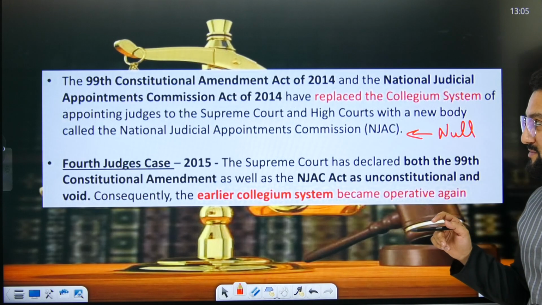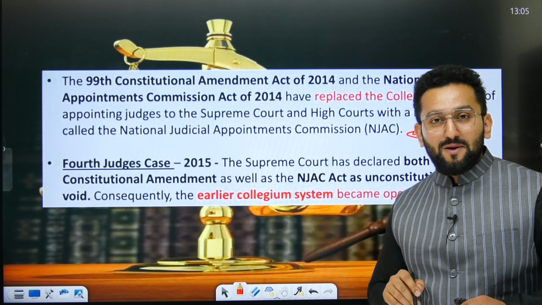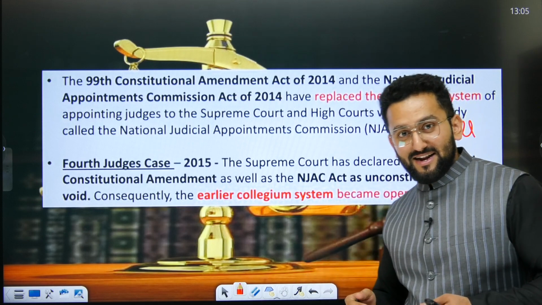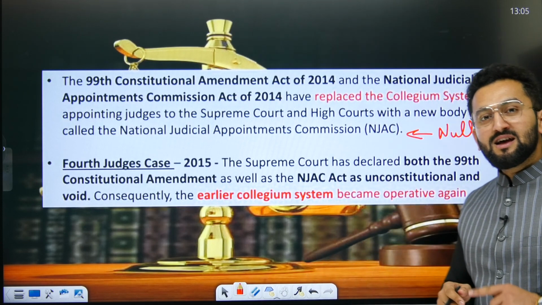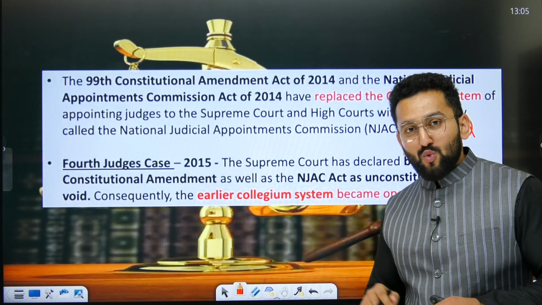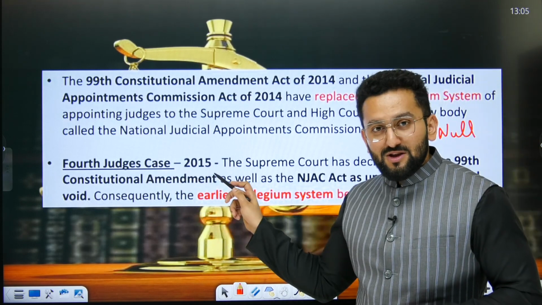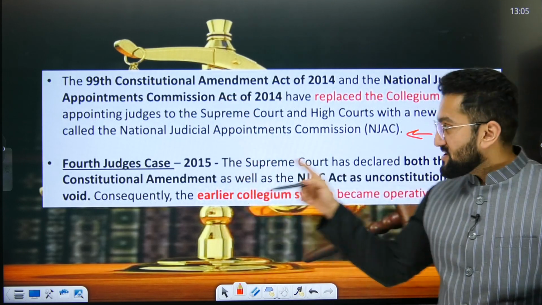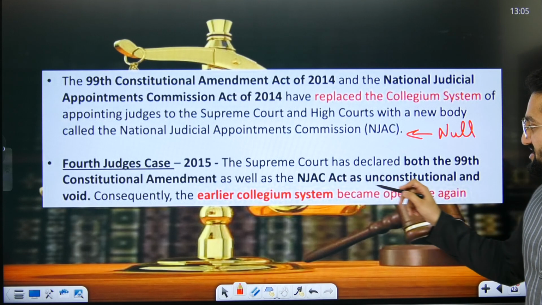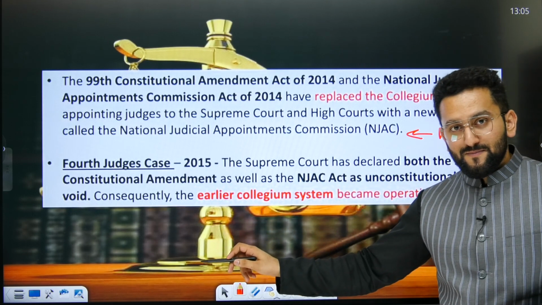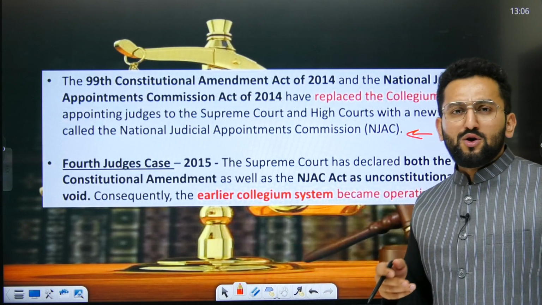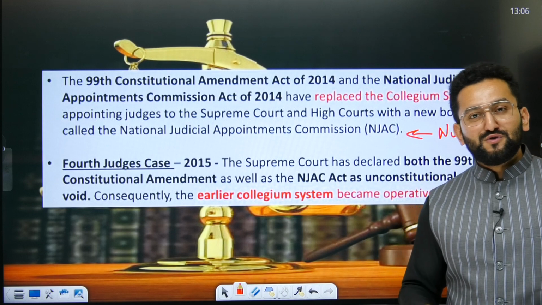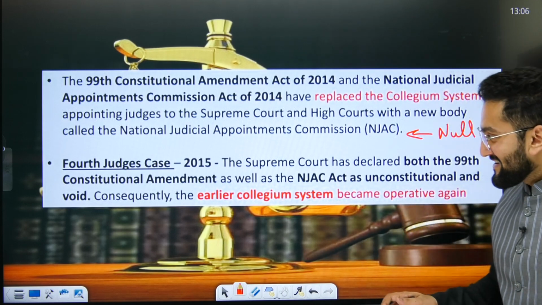Okay, there can be a question from here. The 99th Constitutional Amendment came and there was a body, NJAC, the National Judicial Appointment Commission, which the government tried to make. We discussed this in the Supreme Court chapter also. But what happened? In the 4th judge's case in 2015, Supreme Court declared both the 99th Constitutional Amendment Act, which was creating NJAC, as well as the NJAC Act, as unconstitutional and void. Why? Because the Supreme Court said it is going to compromise the independence of judiciary, and independence of judiciary is basic structure, right?